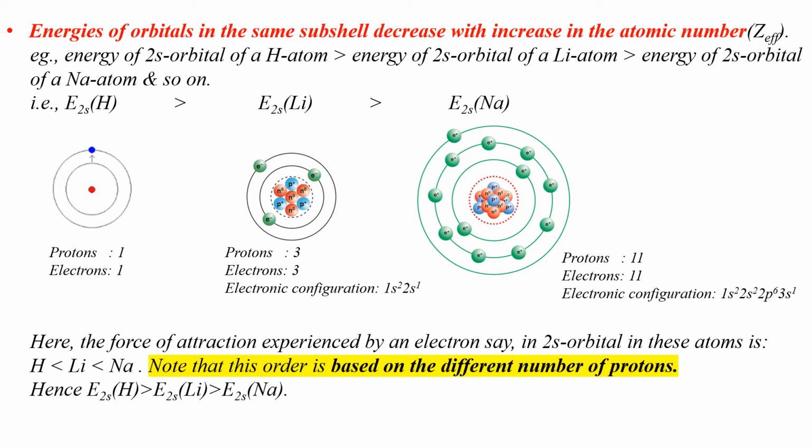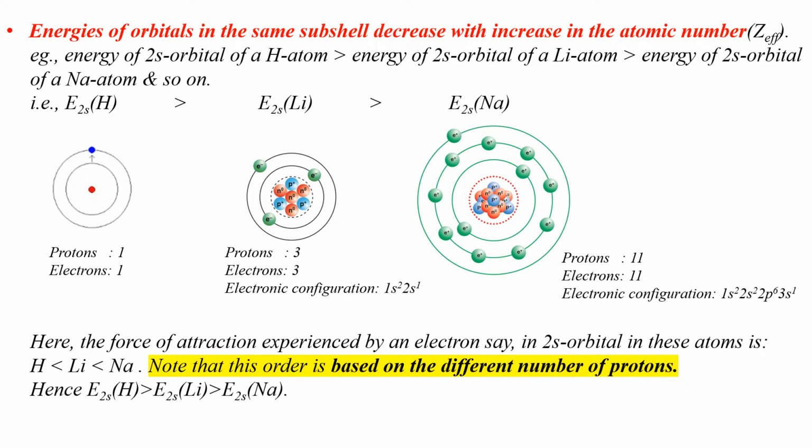Now, look at the pictures of hydrogen atom in the excited state, lithium atom and sodium atom displayed. Usually, the electron in hydrogen atom occupies 1s orbital when it is in the ground state. However, in excited state, it may occupy a 2s orbital. Now, that is shown in the picture display. Moreover, it is not screened by any other electron from the attractive force of nucleus. The only force experienced by the electron in the 2s orbital of hydrogen is the attractive pull of the one proton present inside its nucleus.